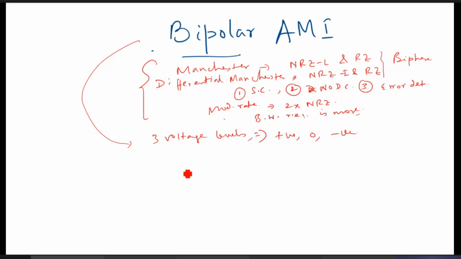Let us see these encoding schemes; it will be more clear. Say 0, 1, 0, 0, 1, 0.